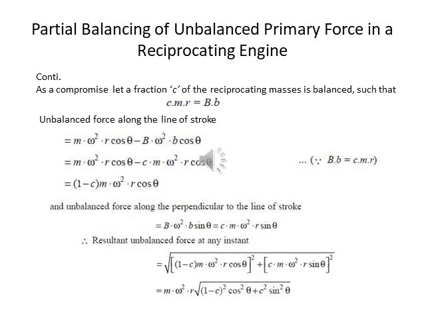And the unbalanced force along the perpendicular to the line of stroke is equal to c m omega square r sin theta. The resultant unbalanced force at any instant is equal to m omega square r root of (1 minus c) whole square cos square theta plus c square sin square theta.